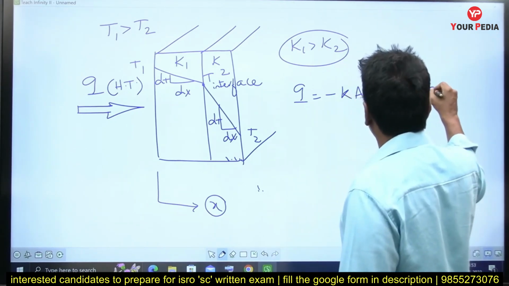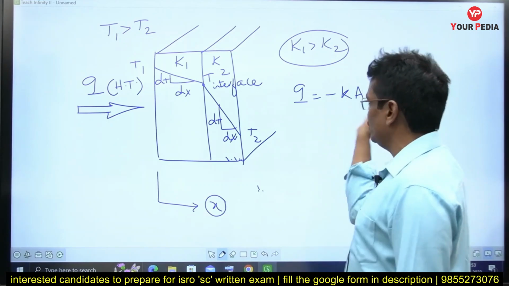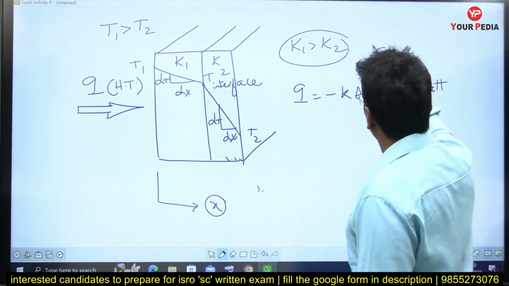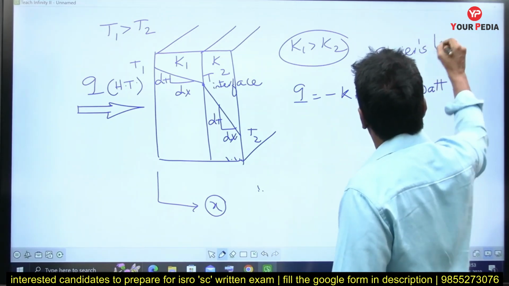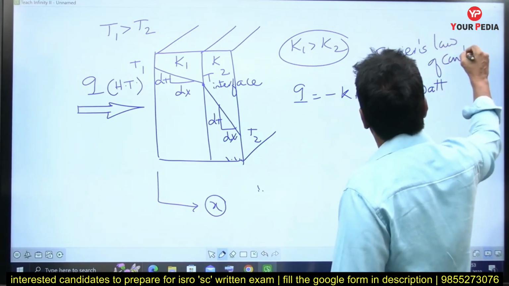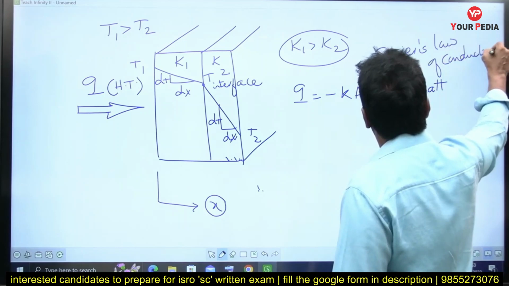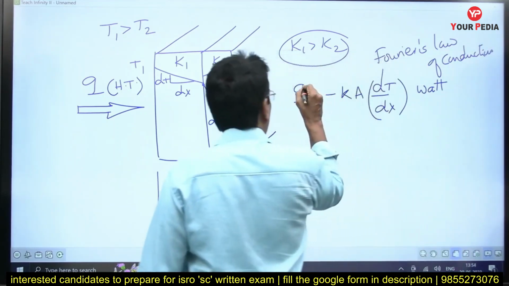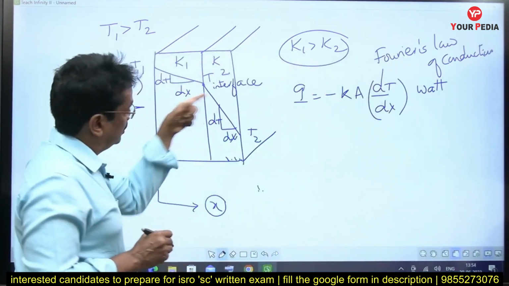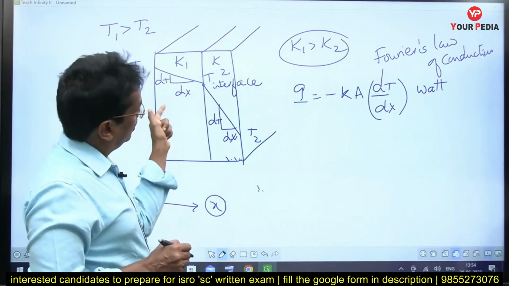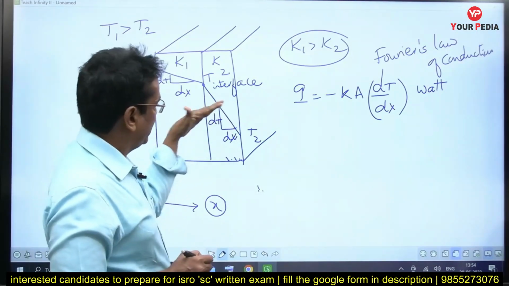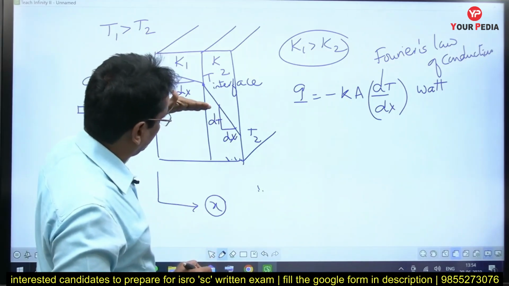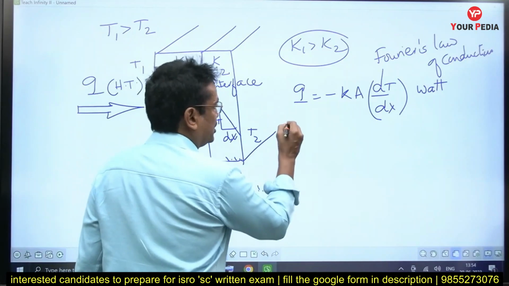For steady state one-dimensional heat conduction, this is the Fourier law of conduction. This Q is the same all along both parts of the composite slab. This Q is the same throughout. Q will not be different. Whatever heat is conducting through this, the same heat must conduct to satisfy the steady state.